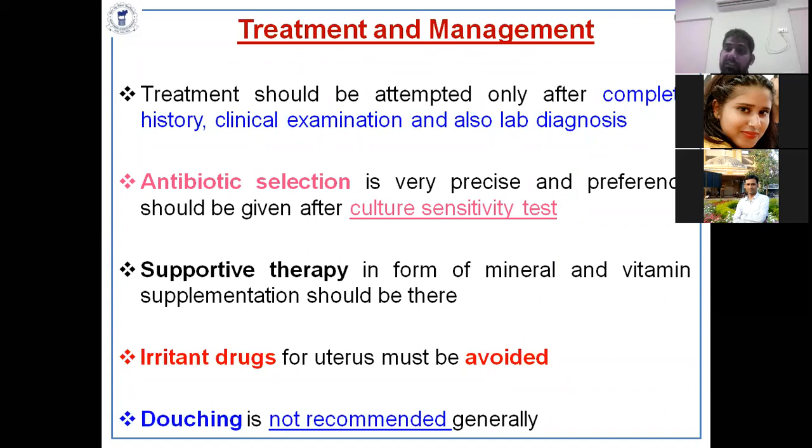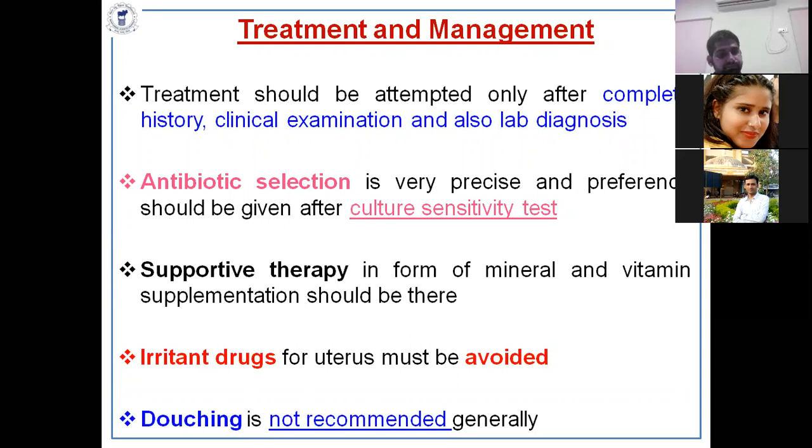But in many cases of septic metritis, tetracycline is a very irritant drug, but the combination of tetracycline and metronidazole works very well. So most people depend on that therapy, even though it is irritant. But you should avoid irritant drugs in the cases of subclinical endometritis and clinical endometritis. Okay, but you should use that type of drug in the cases of septic metritis, where the dam's survival is very necessary.